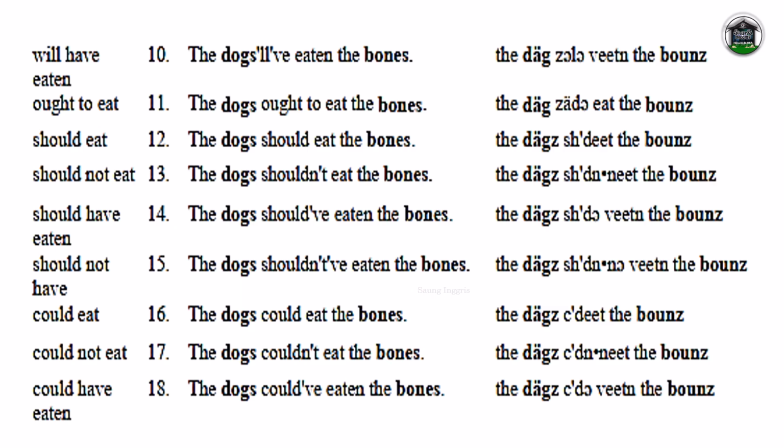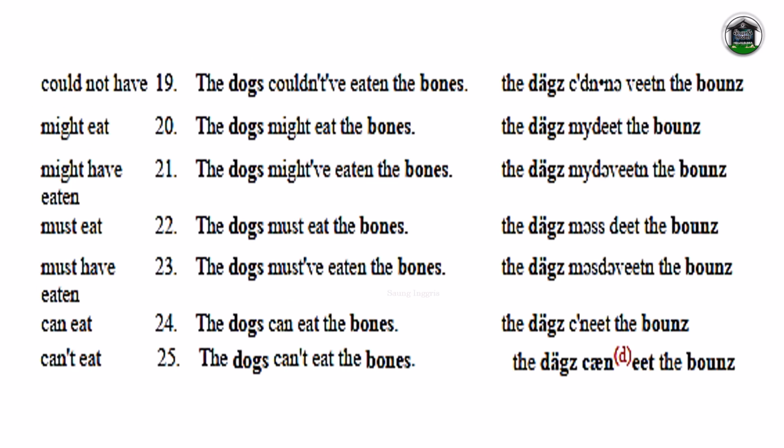13. The dogs shouldn't eat the bones. 14. The dogs should have eaten the bones. 15. The dogs shouldn't have eaten the bones. 16. The dogs could eat the bones. 17. The dogs couldn't eat the bones. 18. The dogs could have eaten the bones. 19. The dogs couldn't have eaten the bones.